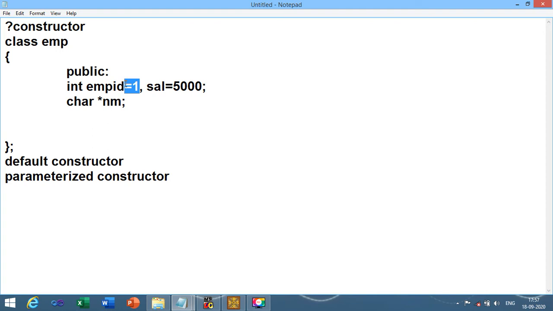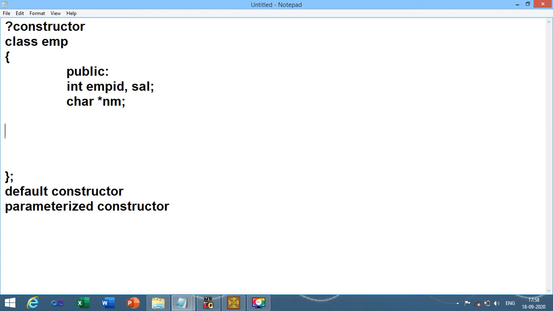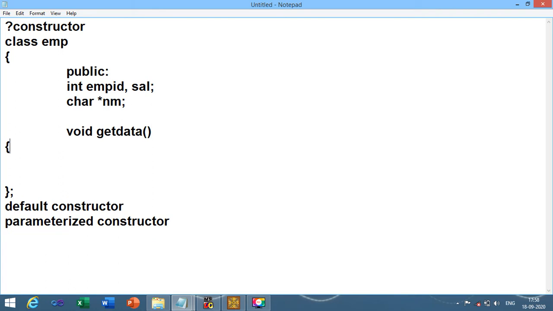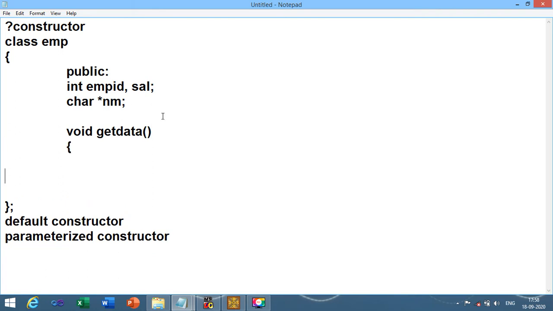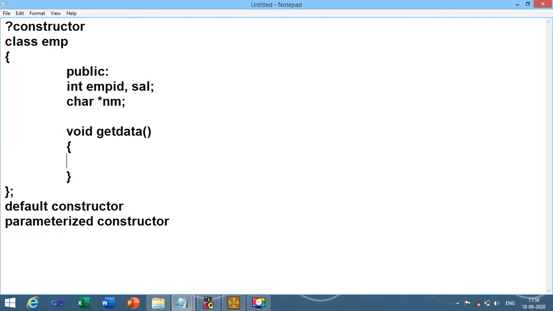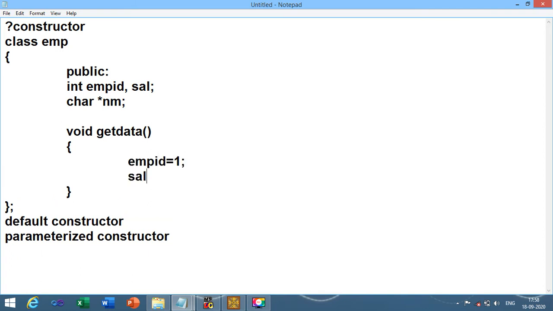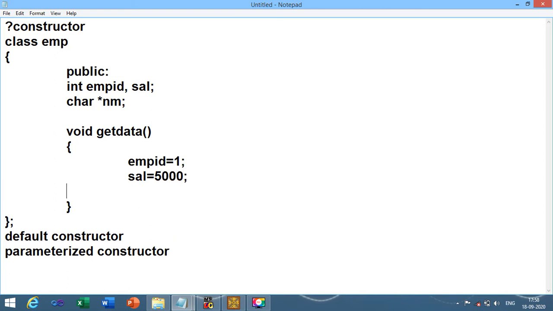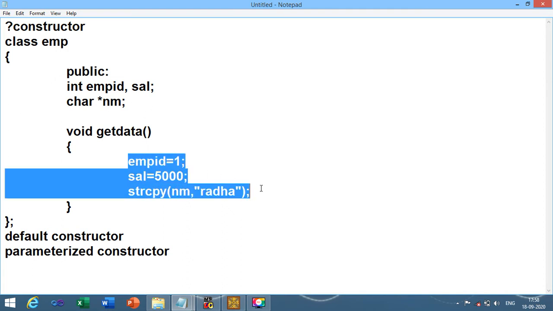So what you need to do, you need to create one UDF in which generally we people note it with get data, and inside void get data UDF I am going to initialize the value of class variable, that is employee ID 1, salary equals to 5000, and strcpy nm equals to Radha.